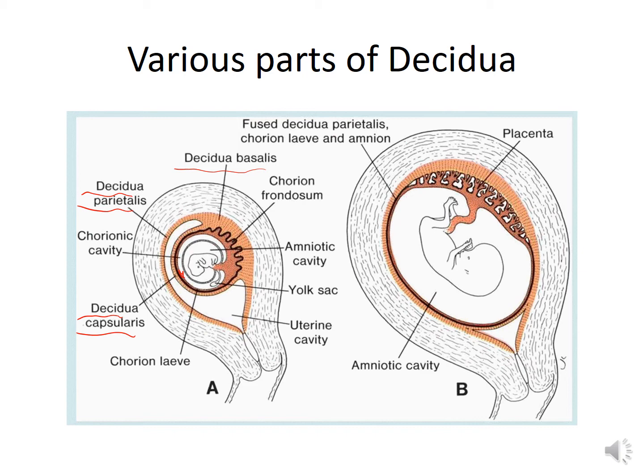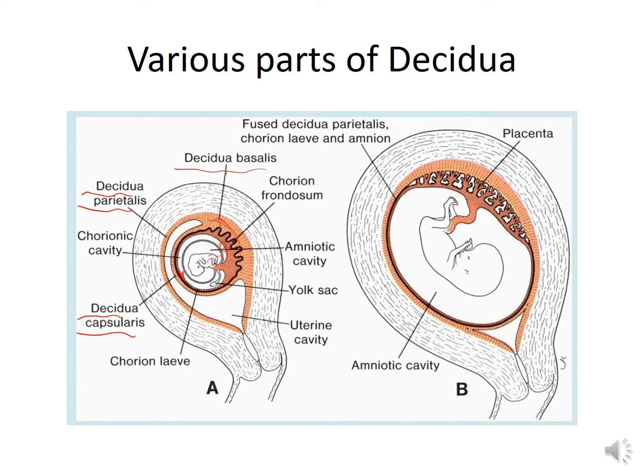Decidua basalis is the part of the decidua which underlies the embryonic pole of the conceptus. This is the embryonic pole, and this is the part of the endometrium of the uterus which is overlying the embryonic pole of the embryo. This part of the decidua participates in the formation of the maternal part of the placenta.